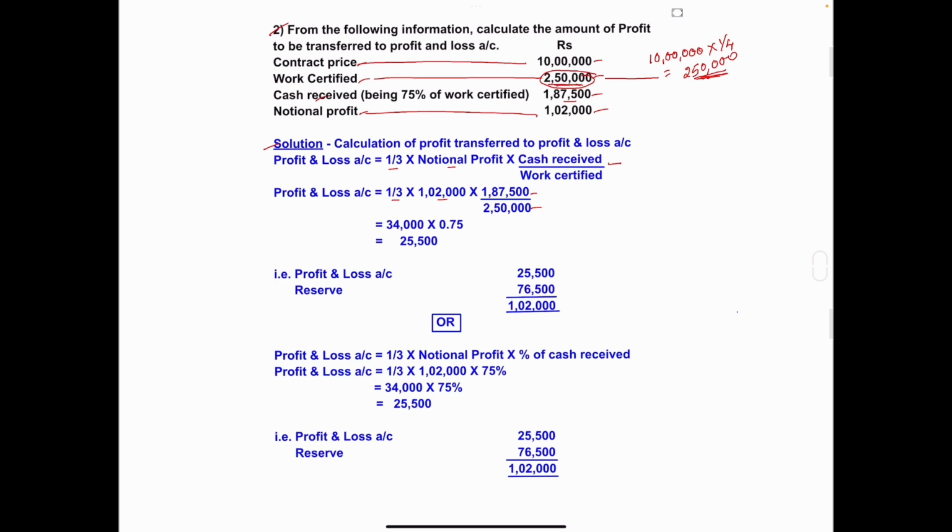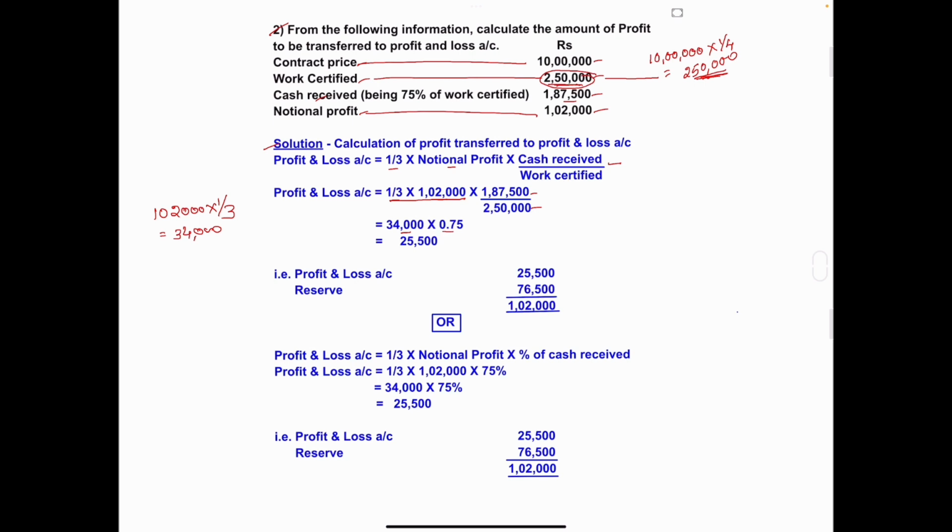Clear? So calculate one-third of notional profit. 1,02,000 into one-third. Calculate it. How much will you get? 34,000. So write here 34,000 into, divide this, 1,87,500 divided by 2,50,000.